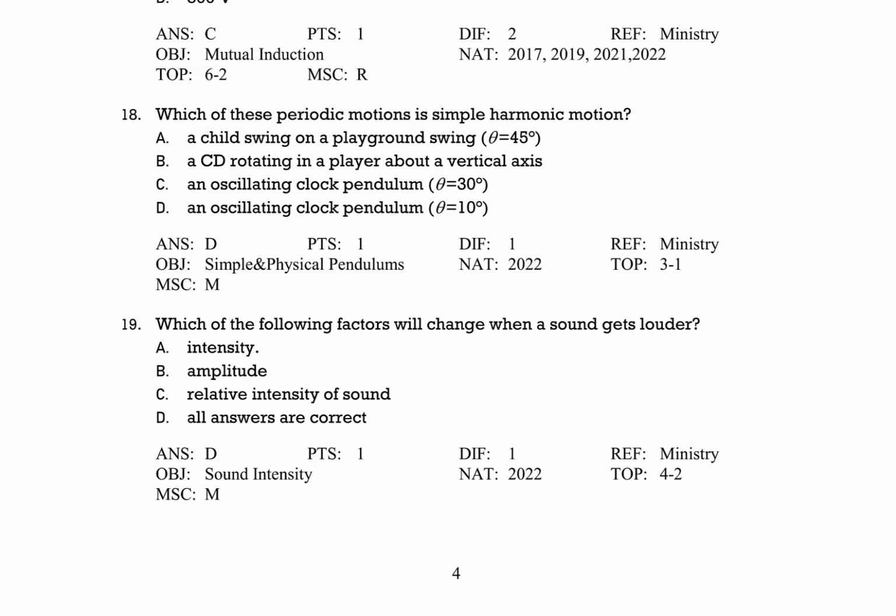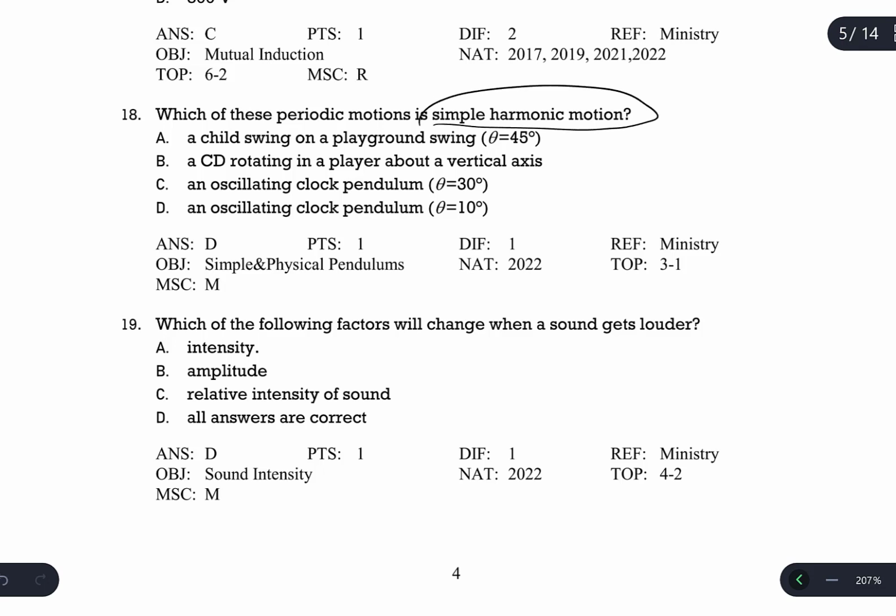Which of these periodic motions is simple harmonic motion? Just according to angle, we are going to define this. Angles of the swing less than 15 degrees are going to be simple harmonic motion. Now, in the first one the angle of the swing is 45. This is not simple harmonic, only periodic.